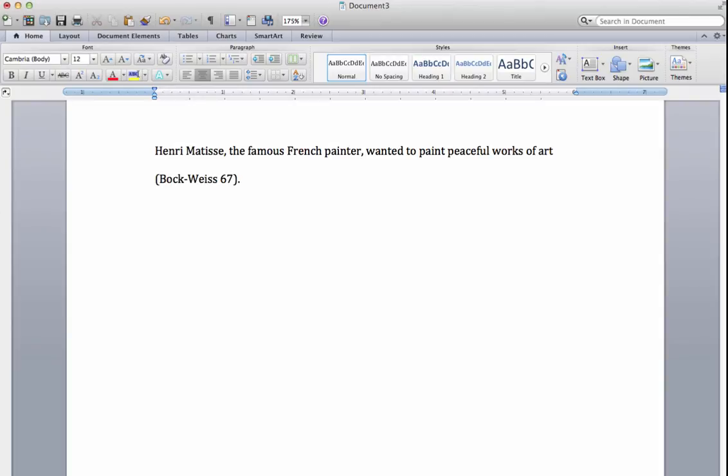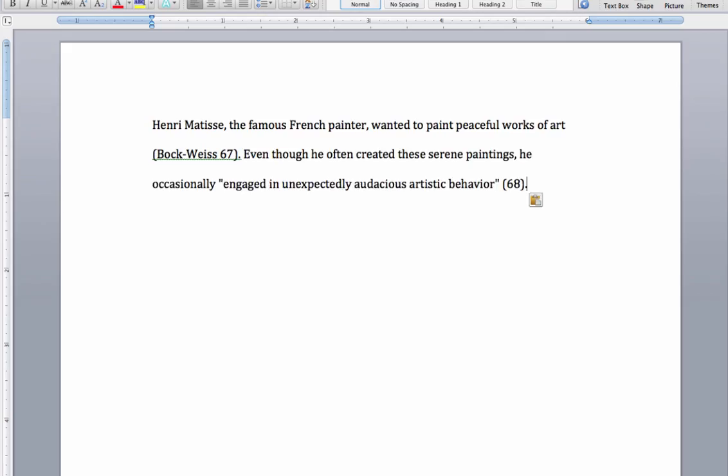If you use the information from the same source twice in a row, you don't have to put the full in-text citation at the end of the sentence each time. So for this example that I've put on the screen, I've used this book twice in a row without quoting any other sources in between them. So for the second in-text citation, I only need to put the page number where I found this quote because I've already referenced the author in the prior in-text citation. And that is how you do an in-text citation in MLA style.